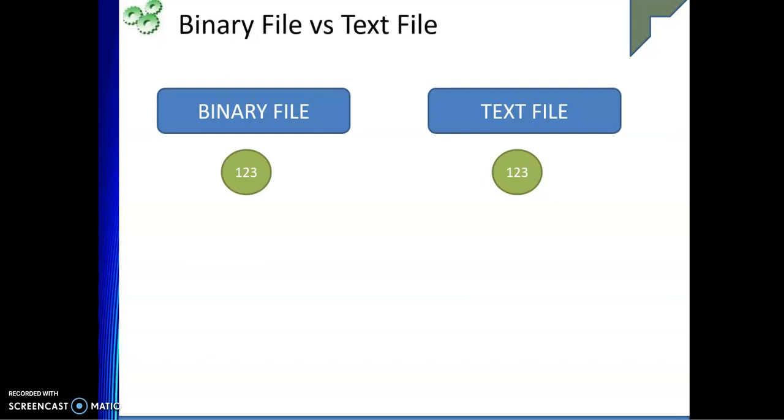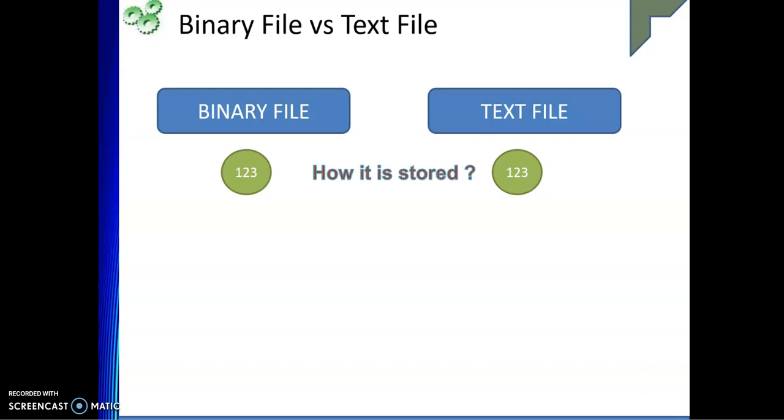Let me take one particular number, 123, and I want to store it in the binary file, and the same in the text file. How exactly is this stored? It's very interesting. As I was saying, a binary file is thought to be a sequence of bytes. That means 123 will be represented as bits itself, binary bits.